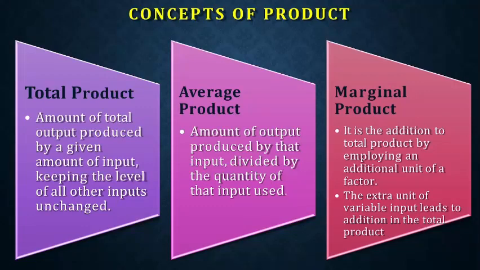So we had produced 1,000 kg of total product, where average product is 200 erasers per kg. And what is the marginal product? This concept is very important because total product and average product you will always be understanding. What is marginal product? It is an addition to total product by employing an additional unit of factor.